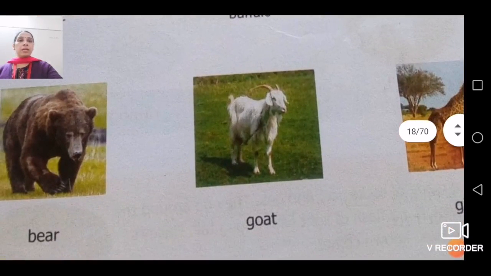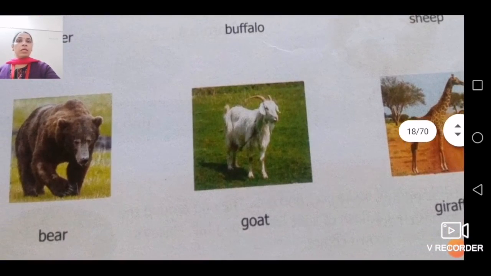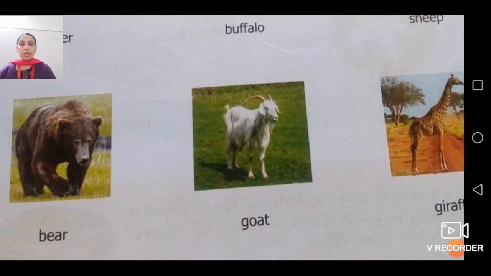Now next is bear. Now bear you are going to find in forest only. Nobody keeps a bear at home. Nobody raises a bear, right? So bear is a wild animal. So in your book, just below this picture of bear, you are going to write wild animal.